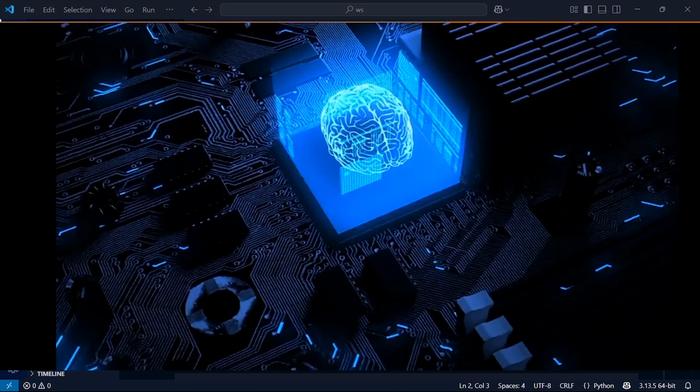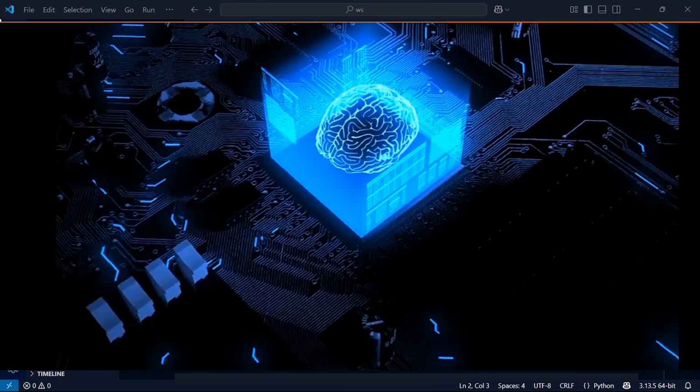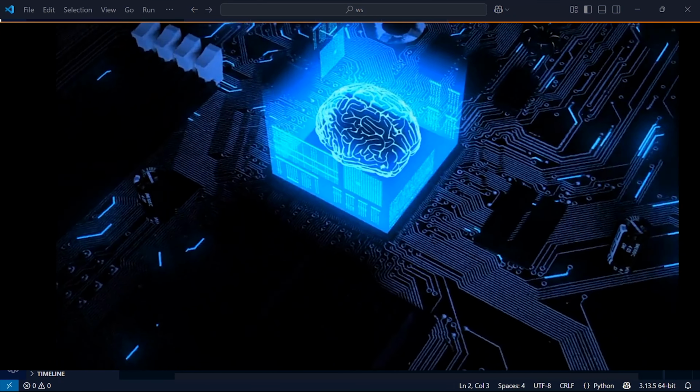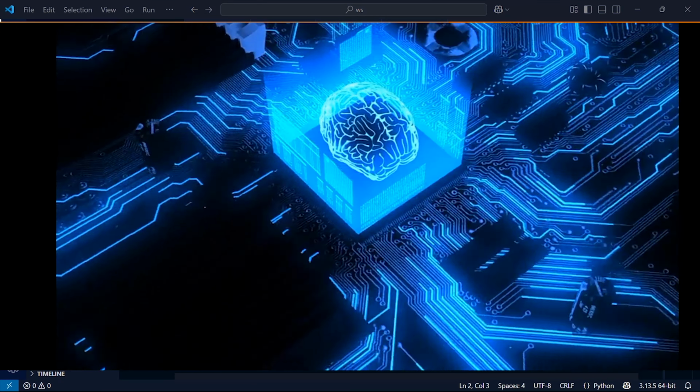What if your code could make decisions like a human? Flow control gives your Python programs the power to think, choose, and repeat intelligently. Let's unlock these skills today.